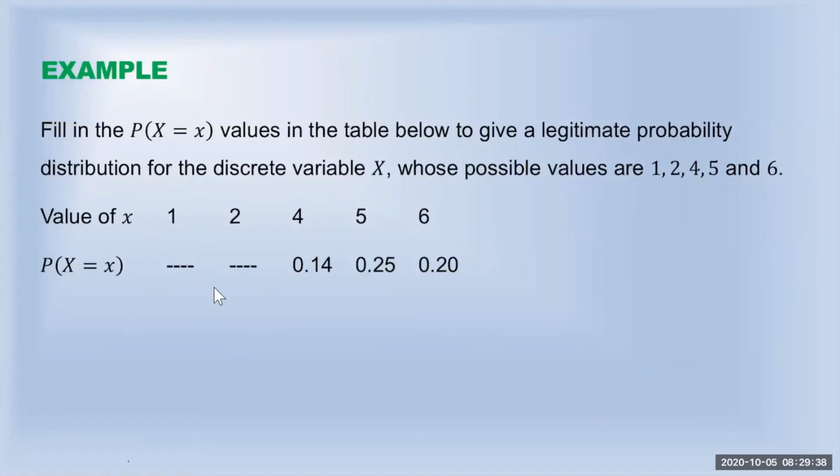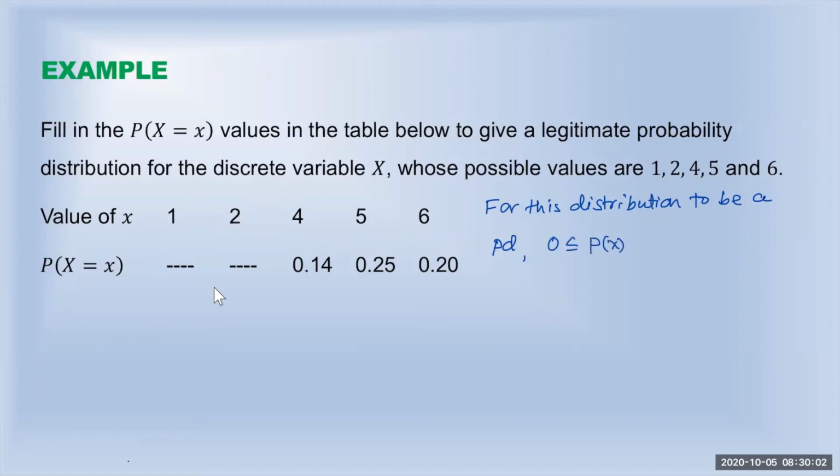So what we know is, for this distribution to be a probability distribution, all probabilities must be between 0 and 1.